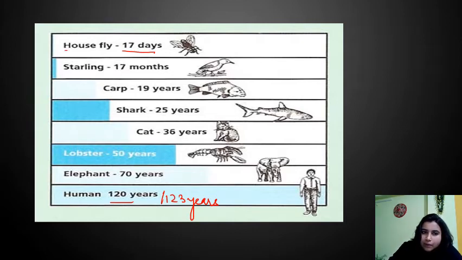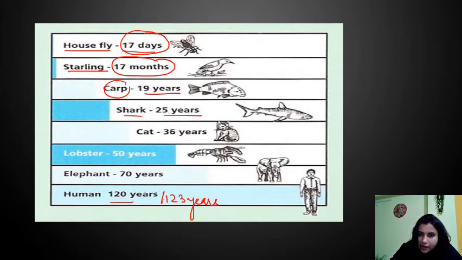If we talk about the housefly, the lifespan will be 17 days. For starling, the lifespan will be 17 months. For carp, it is 19 years. For shark, it is 25 years. For cat, it is 36 years. For lobster, it is 50 years. For elephant, it is 70 years. And for human, it is 120 to 123 years. So these are the lifespans of different organisms, right?